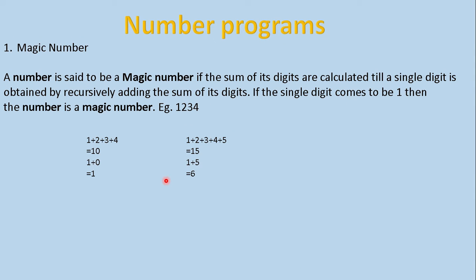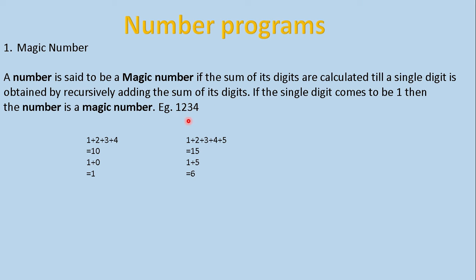Dear students, today we are going to discuss number programs, and this is the last video of our number programs. First I am going to discuss magic number. See the definition itself. A number is said to be a magic number if the sum of its digits is calculated till a single digit is obtained by recursively adding the sum of its digits. If the single digit comes to be 1, then the number is a magic number.